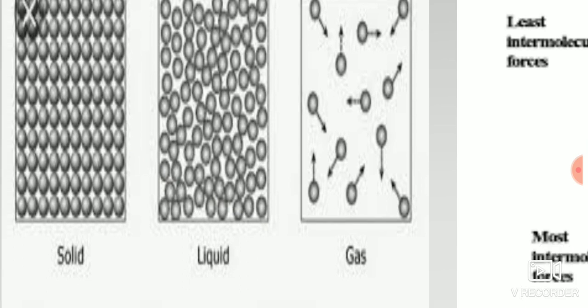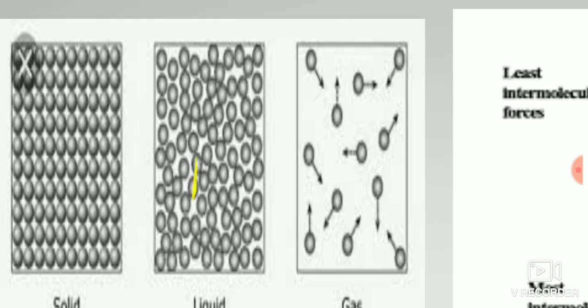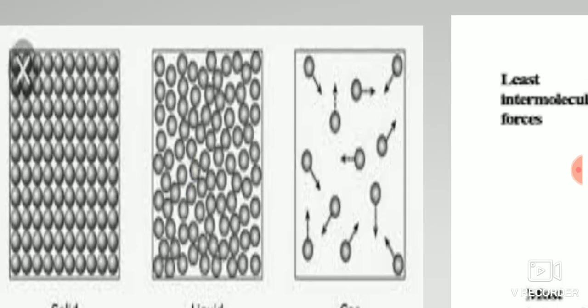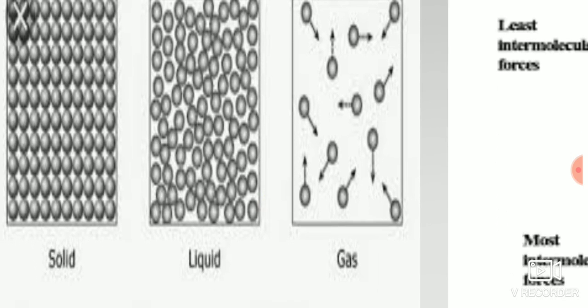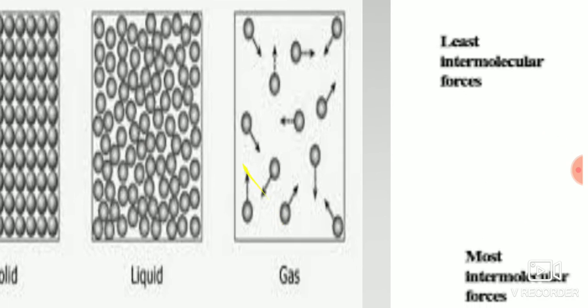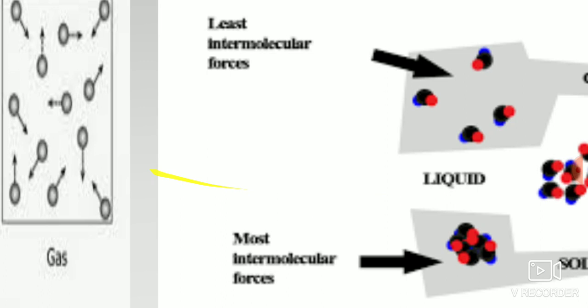And if you go with the liquids, you can see the molecules are farther apart, but as compared to gases, they are nearer. So that is why liquid is considered an intermediate state. And in gases, the molecules are very far away from each other.